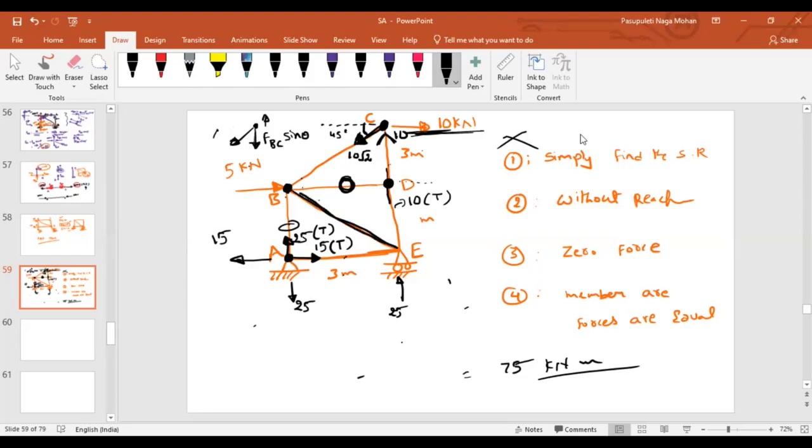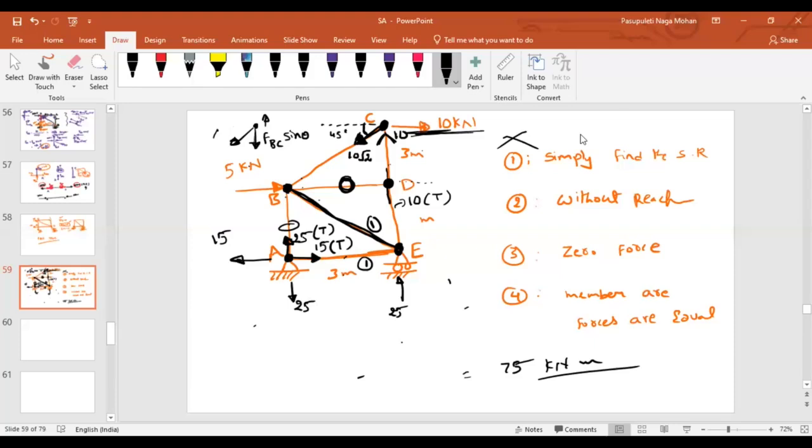FB, sir. 2 P. FB, isn't it? Now look at joint E. If you resolve forces along X, how many components will come? I'm not talking about unknown forces. How many components? 2, sir. Because of BE and because of AE.